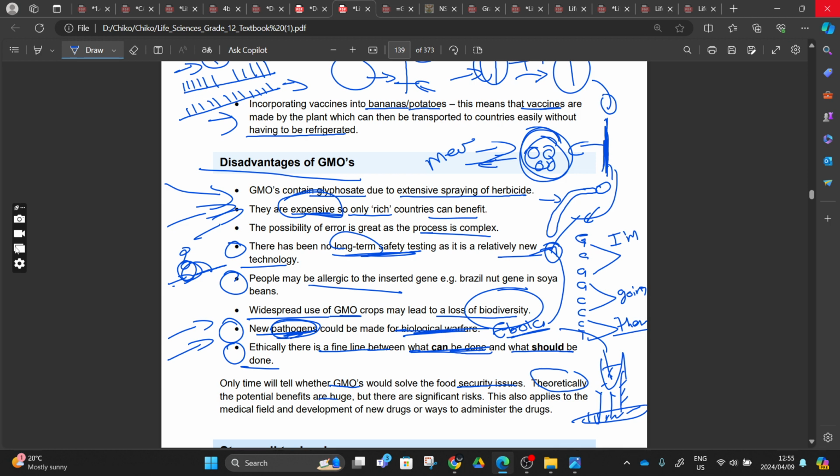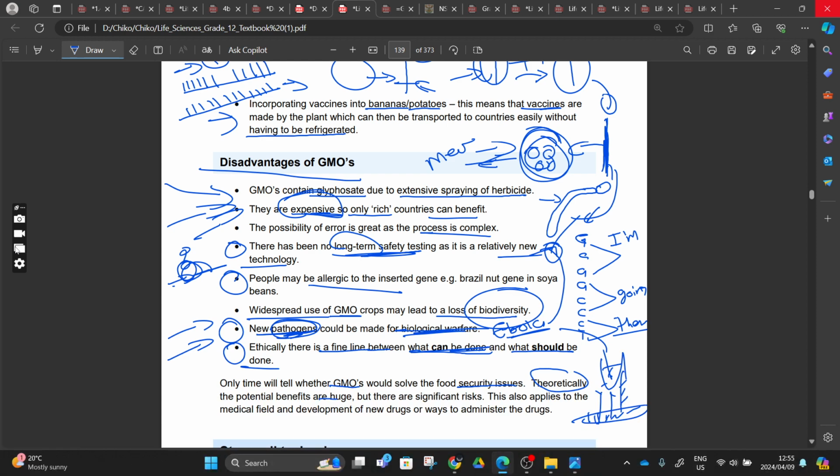So theoretically, the potential benefits are there. You'll agree with me, right? We can produce different things. We can have vast food security. We can produce huge watermelons. You understand, theoretically, right? But there are significant risks.